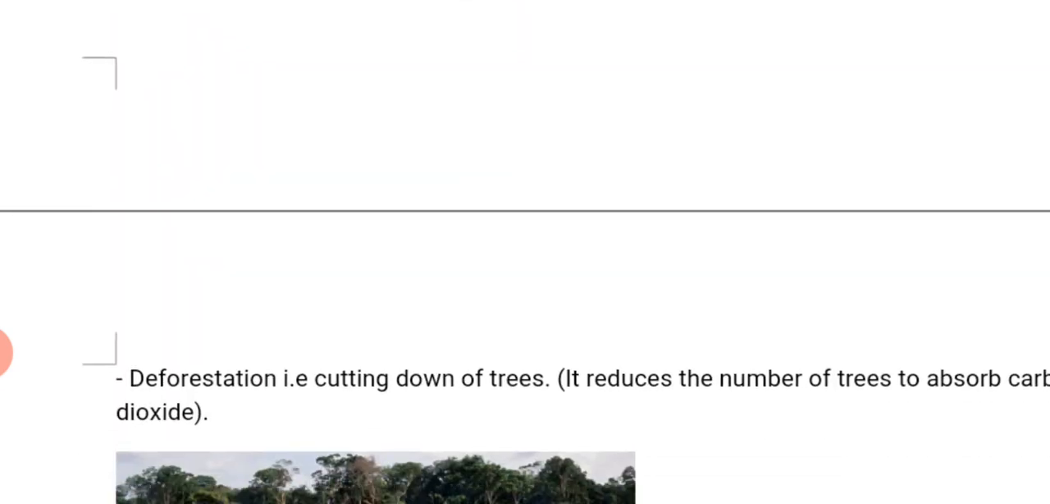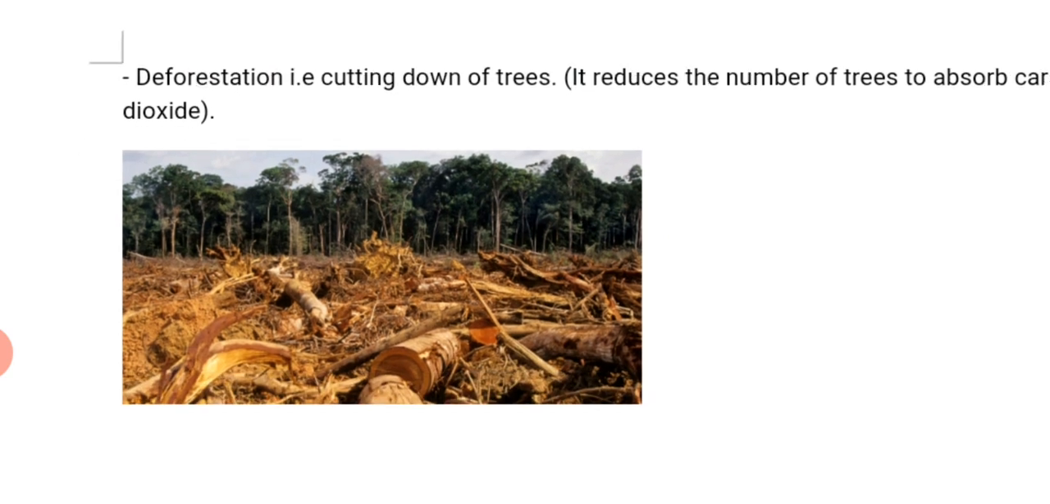Another thing that causes climatic change is deforestation. That is cutting down of trees. Deforestation is the process whereby people go into the forest and cut down the trees without planting another one there. And this process reduces the number of trees to absorb carbon dioxide.